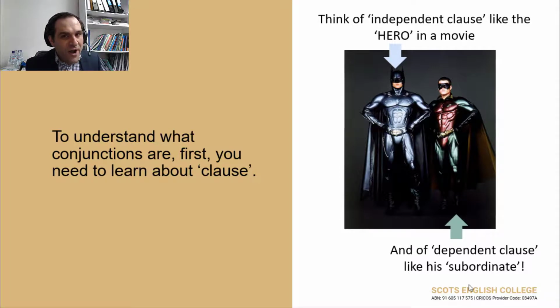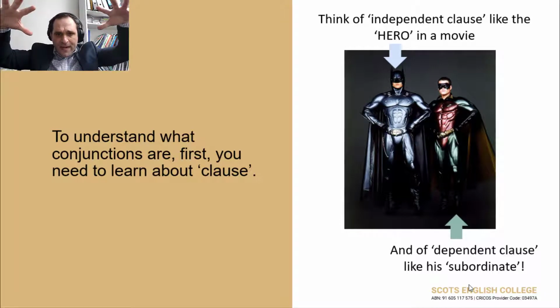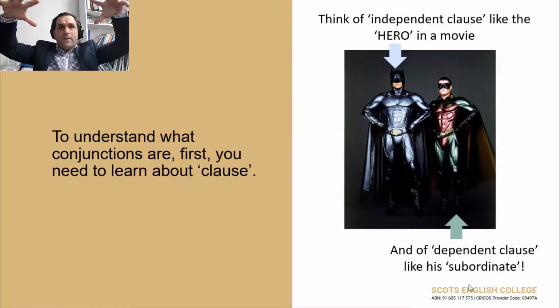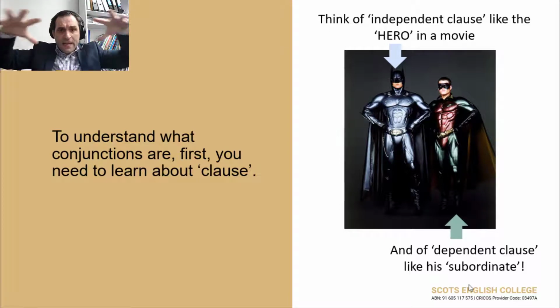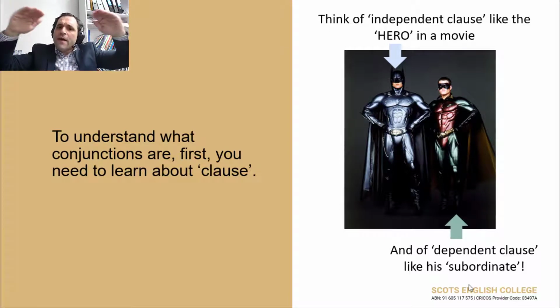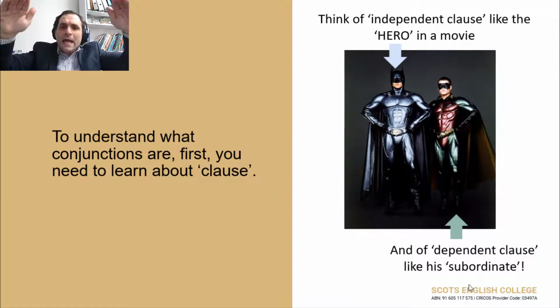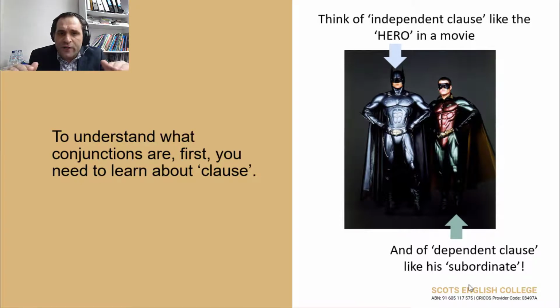Do you understand now? Subordinate. What is subordinate? You have the boss of a company, the owner of the company, and then you have the people working under the supervision of the boss. Those are subordinates. You have the manager, and the team working under the management of that manager.